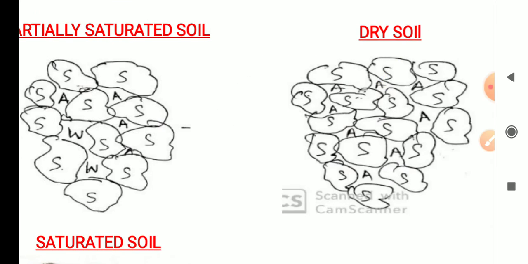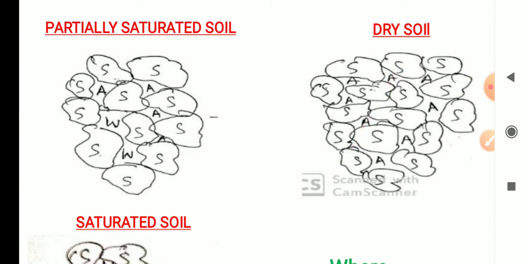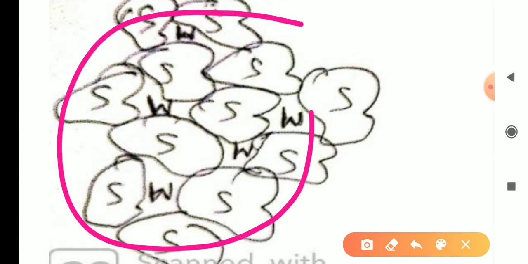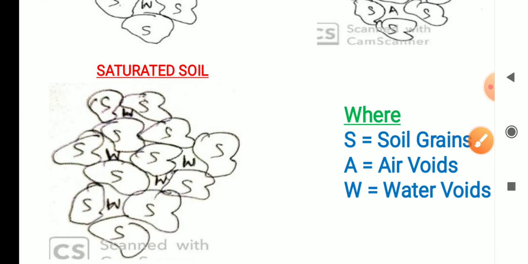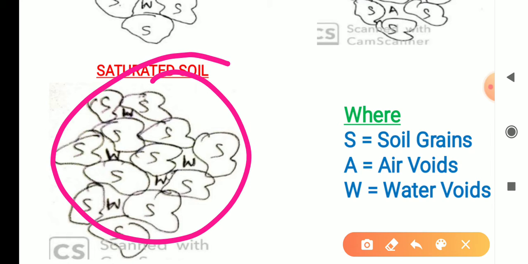All voids should be totally empty. The corresponding density is called dry density. Saturated soil means all voids should be completely filled by water. That means soil grains, and all voids completely filled by water. That is called a saturated soil.